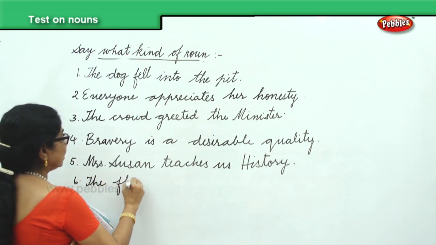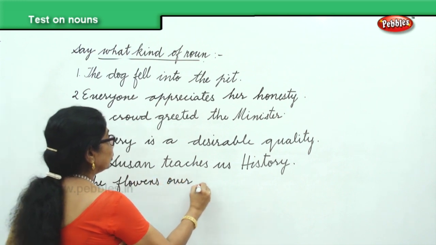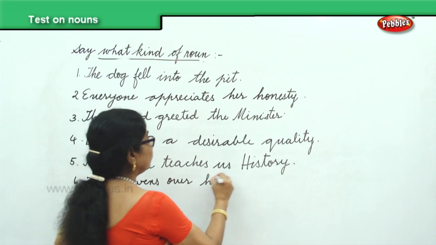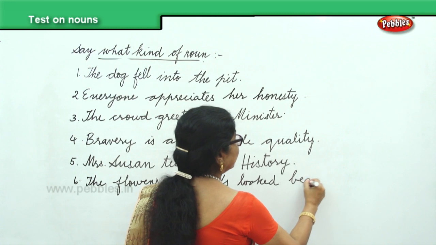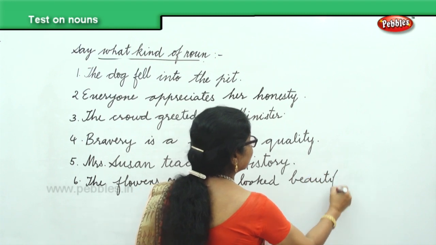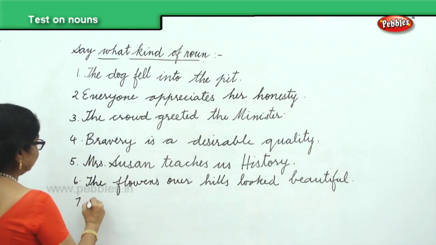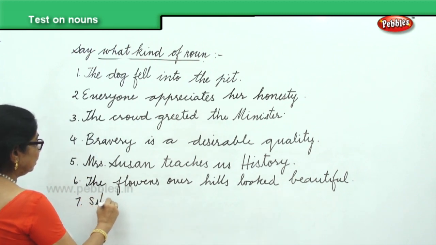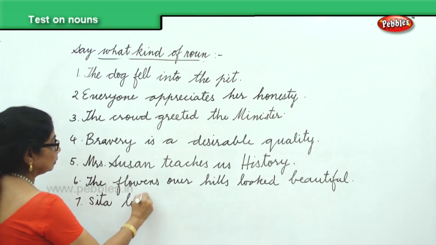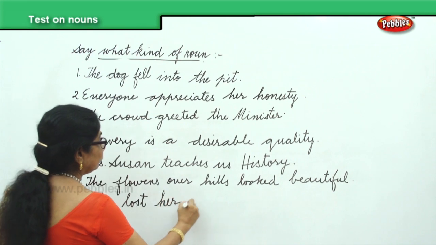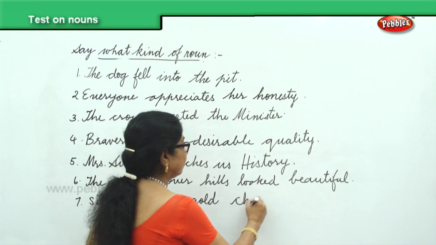The flowers over the hills looked beautiful. Sita lost her gold chain.